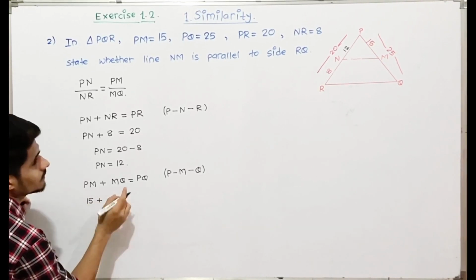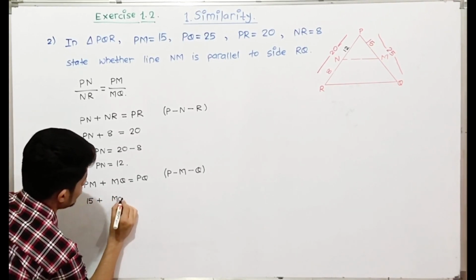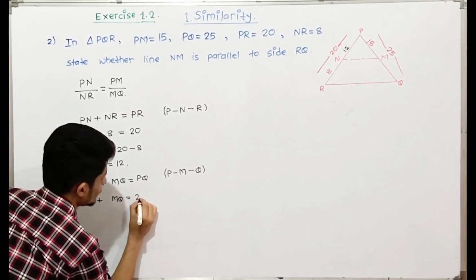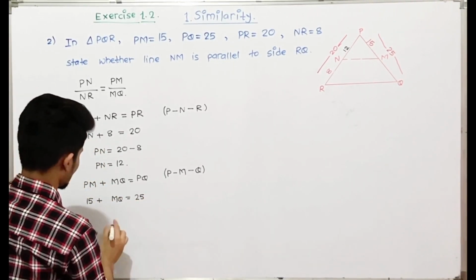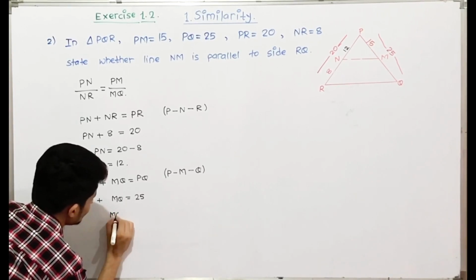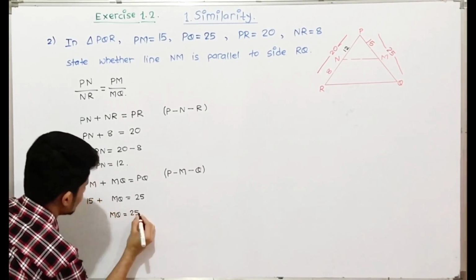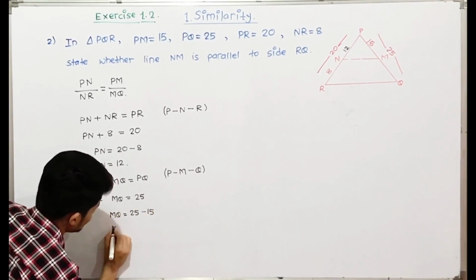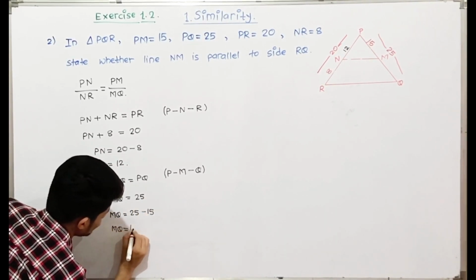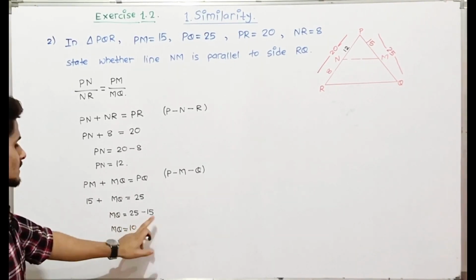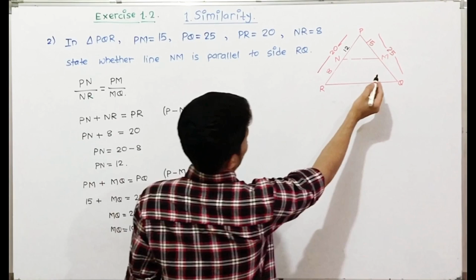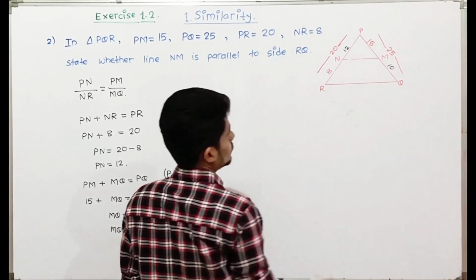We have to find the value of MQ, and we have the value of PQ, that is 25. MQ is equal to 25 minus 15. MQ is equal to 10. So now we have the value of MQ.